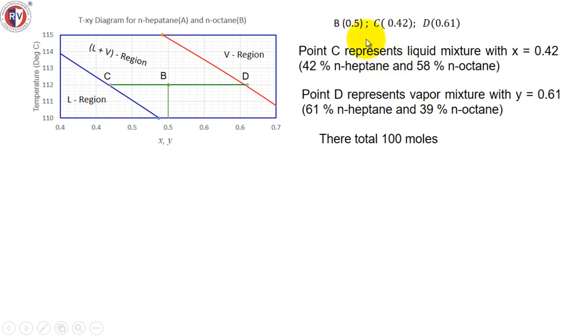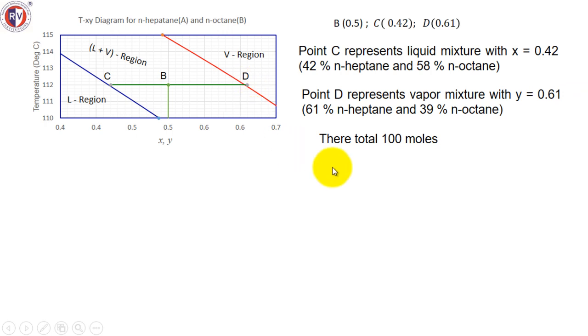I have represented the values of the x-axis points for B, C and D. Point C will represent liquid. The percentage of the more volatile component, which is normal heptane, is to be read from here: 0.42 or 42%. Point D is vapor. 0.61 is the mole fraction of normal heptane, which is here. Okay, 0.61.